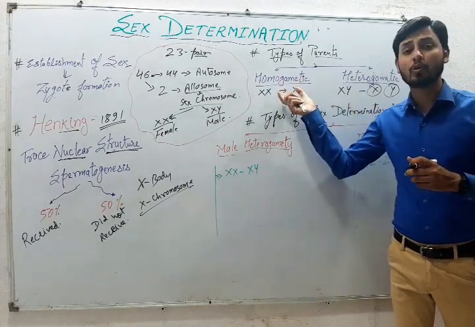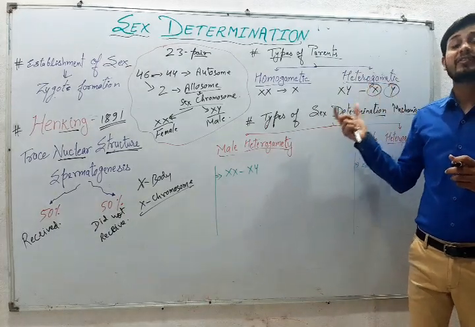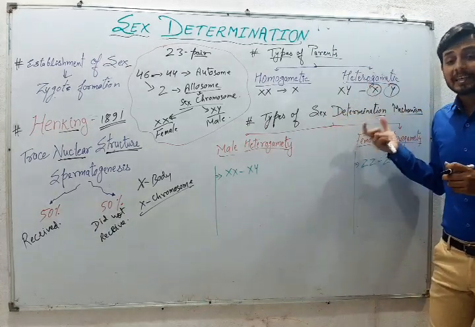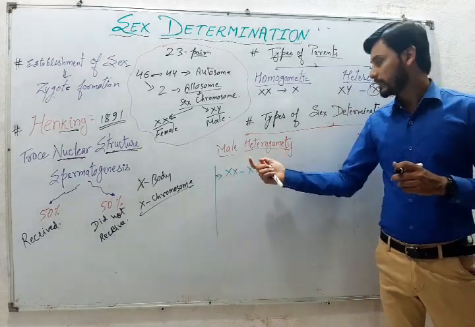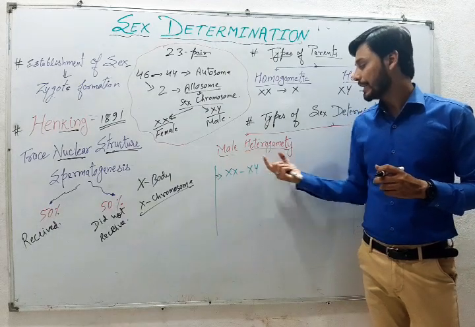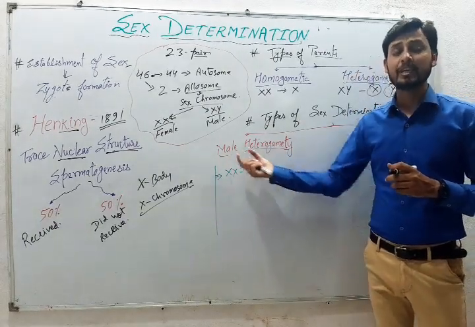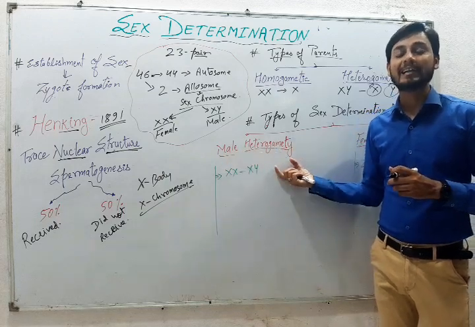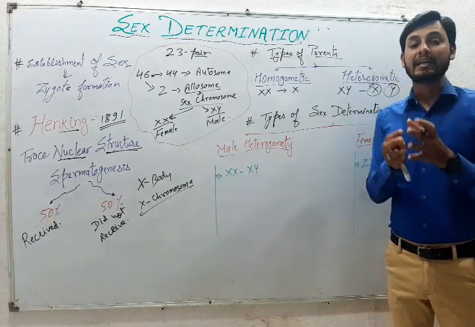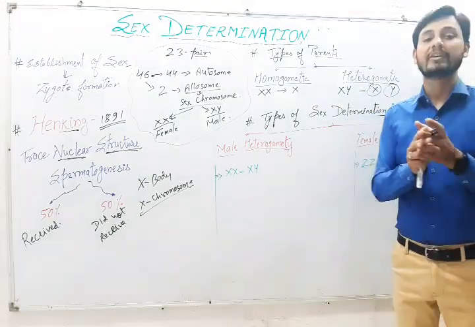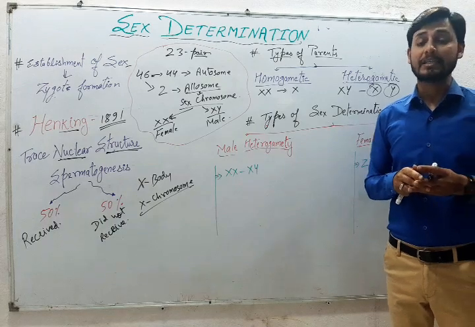On the basis of homogametic and heterogametic parents, there are various types of sex determination mechanisms, which we will go through further. The very first type is male heterogamety. By the word itself, in this case males show heterogamety, that is, males produce two different types of gametes, whereas females show the homogametic condition.